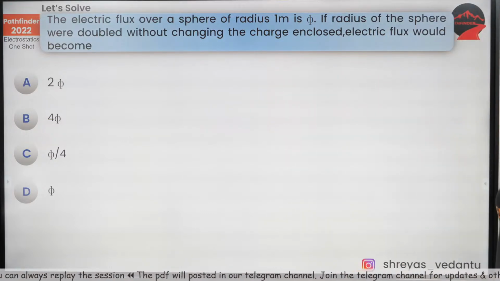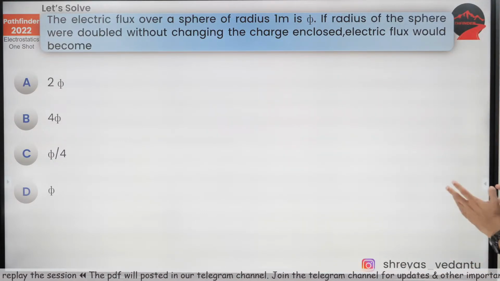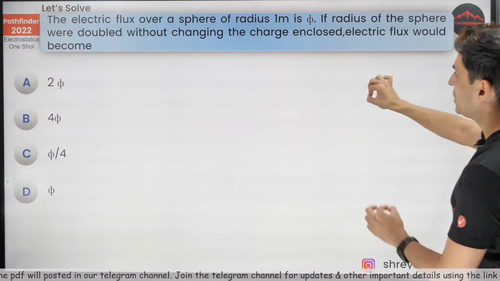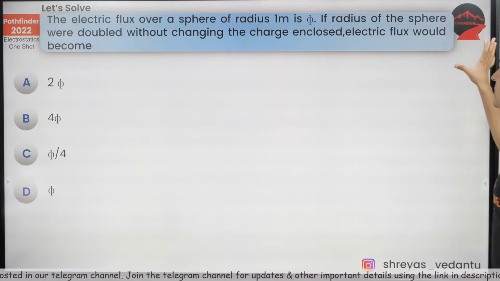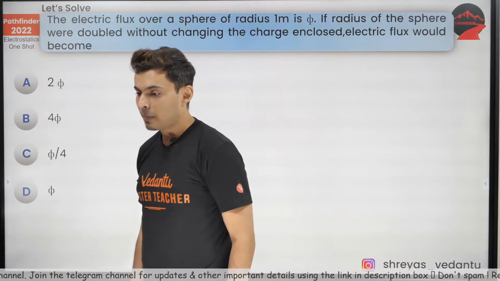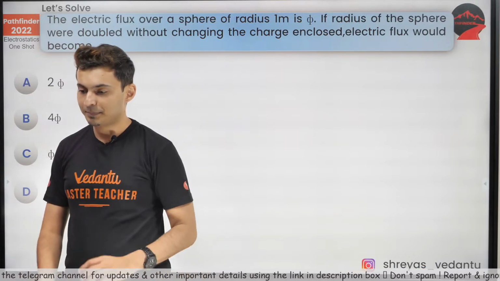The electric flux over a sphere of radius 1 meter is 5. Now, if the radius of the sphere were doubled without changing the charge inside, the net flux would become how many times? I have doubled the radius.